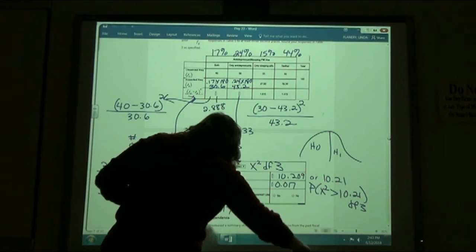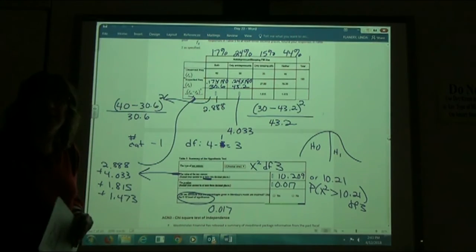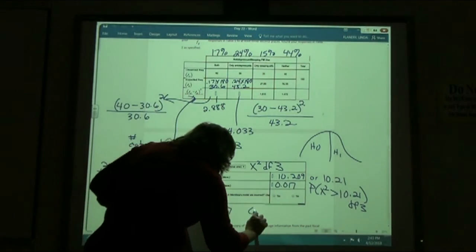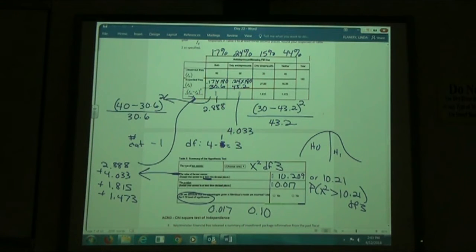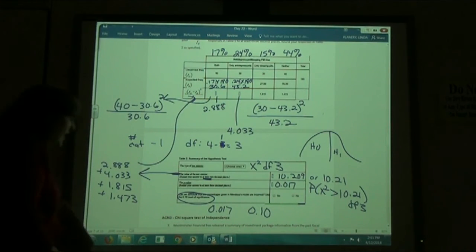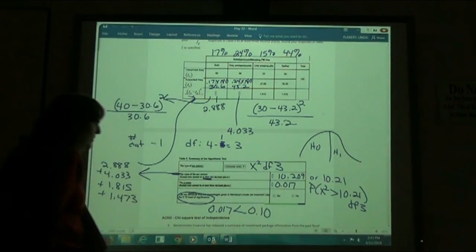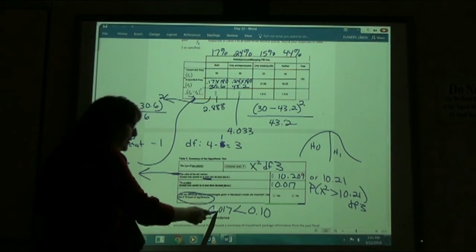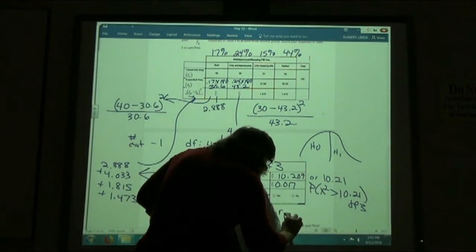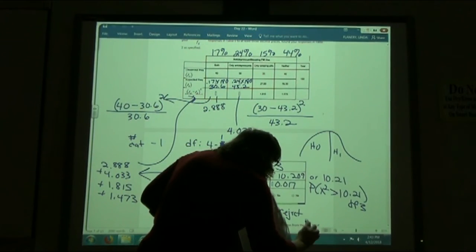That does not say 0.1. It says 10. 0.10. So 0.017 compared to 0.10. 0.017 is less than 0.10. Since that is less, we are going to reject the null.